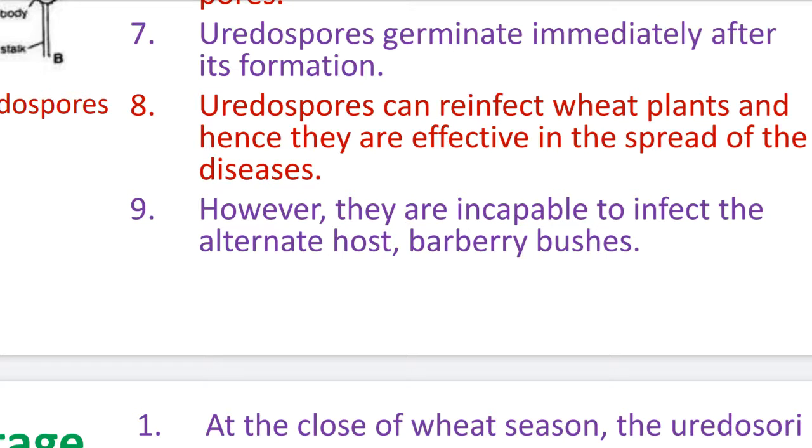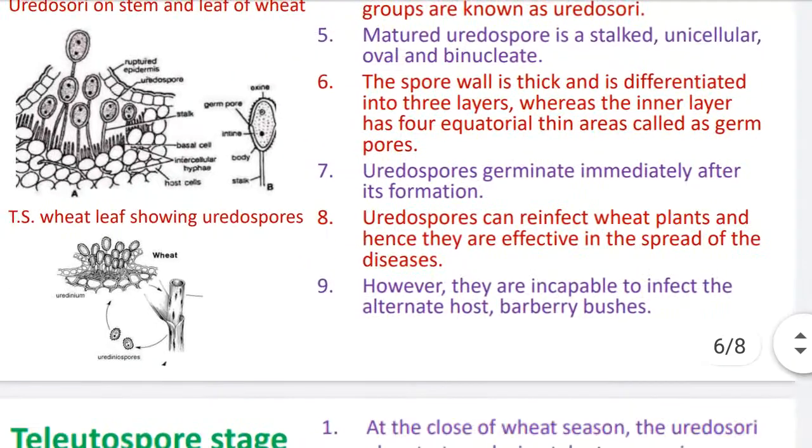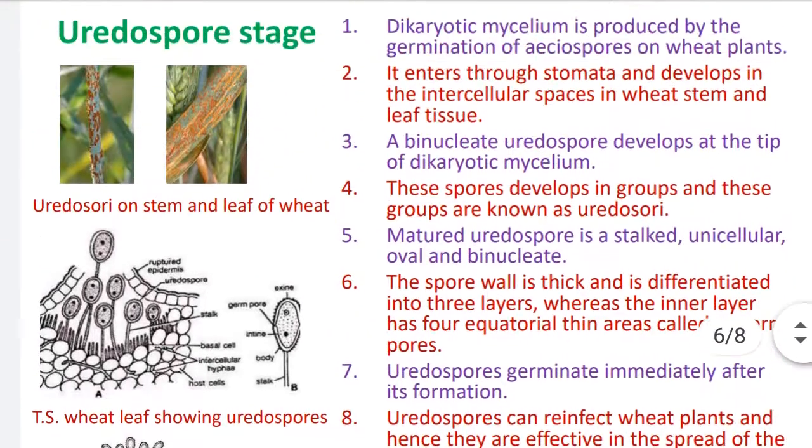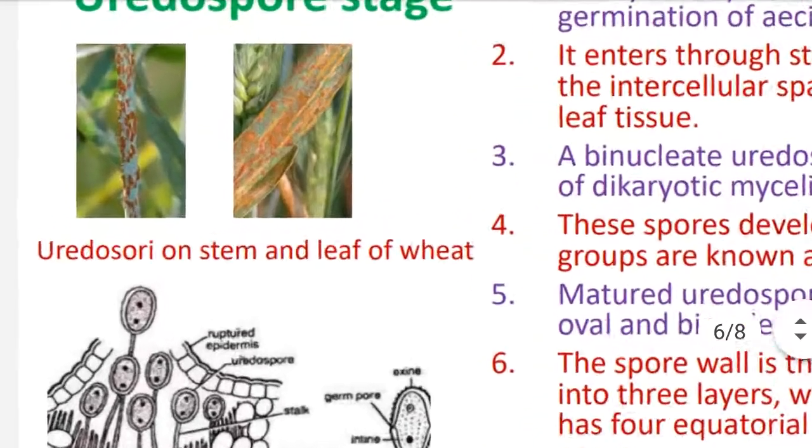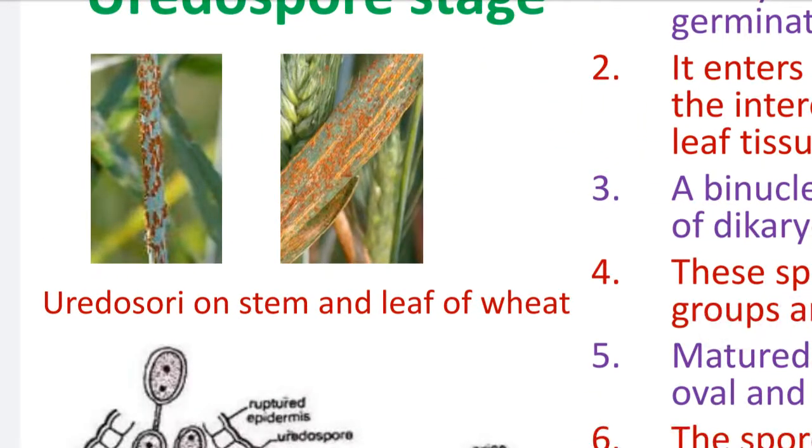Number 9. However, they are incapable of infecting the alternate host, barberry bushes. These uredospores do not have the ability to infect the barberry bushes. They have the ability to infect the primary host, wheat.